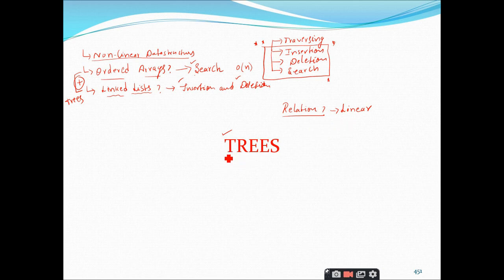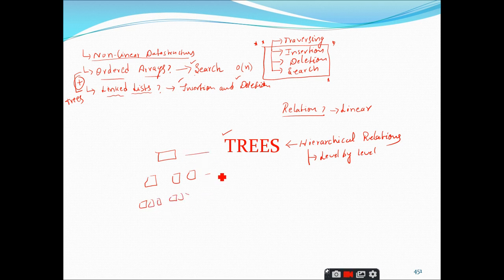But coming to trees, since these represent non-linear data structures, we can say that the elements in the tree represent a hierarchical relationship. What do you mean by hierarchical relationship? Parents, children, like that. Right. Branches. We can say that it is level by level. Hierarchical is nothing but level by level. So one set of elements will be in one level and another set of elements will be in the next level. Similarly, we have another set of elements in the third level. Like that, we have different levels.